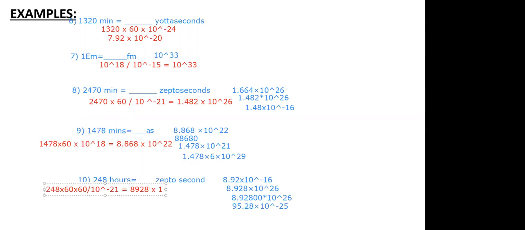Then we convert into standard form and get the answer. Standard form should be 8.928, right? Yes. So if I put a decimal over here, the power will become 10 to the power 26, correct? Thank you, Arpit.